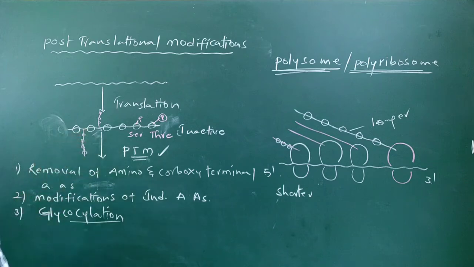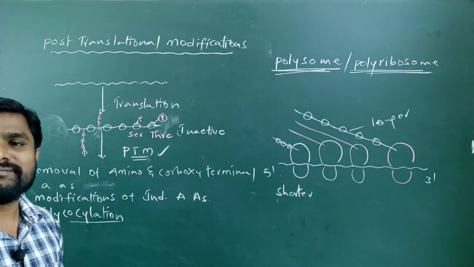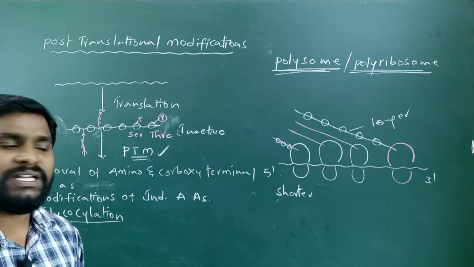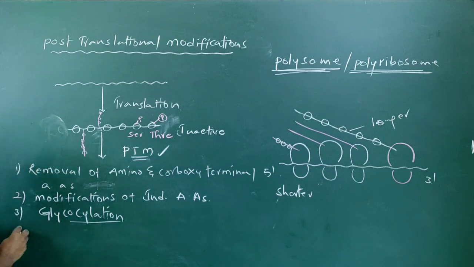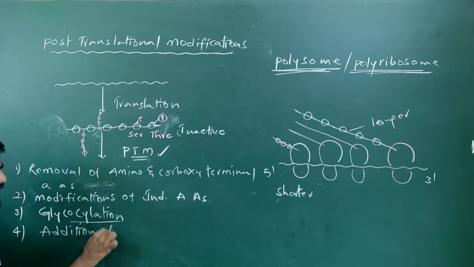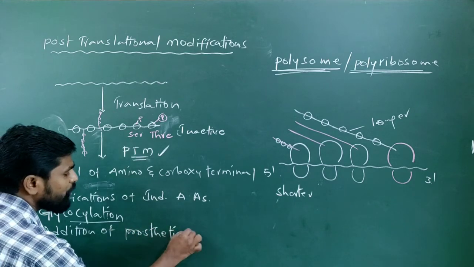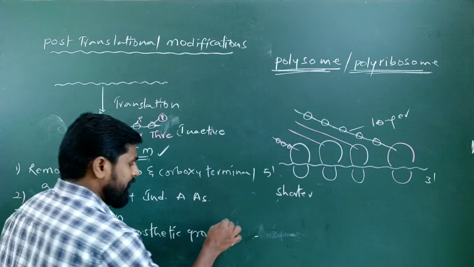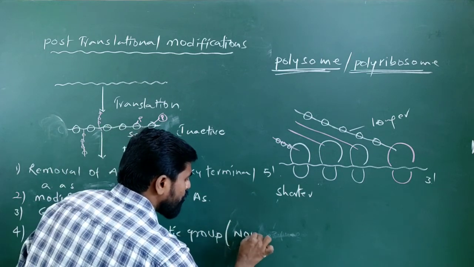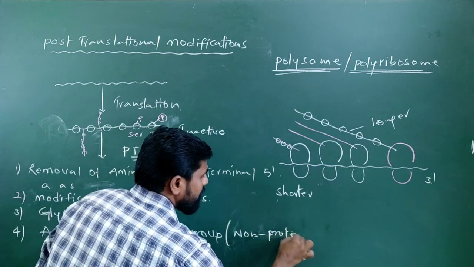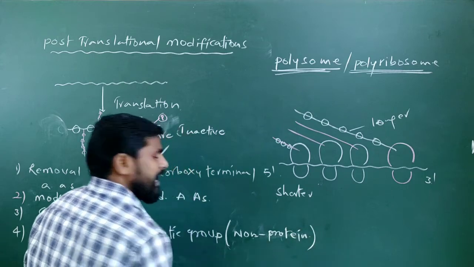And if this polypeptide chain wants to become an active enzyme, it must undergo a post-translational modification, that is addition of prosthetic groups. What is a prosthetic group? It is a non-protein part of enzyme.